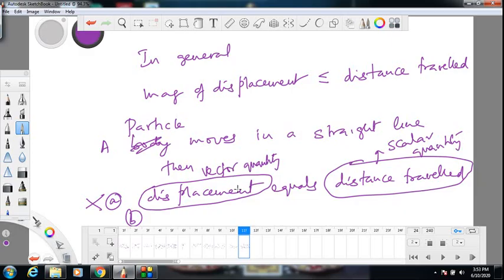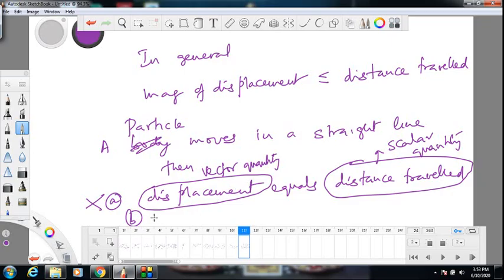So this is not correct. Many people use this kind of statement very loosely. So displacement is distance traveled, sir. Wrong. You simply do not know physics. You have not understood vector quantity and scalar quantity. First mistake.